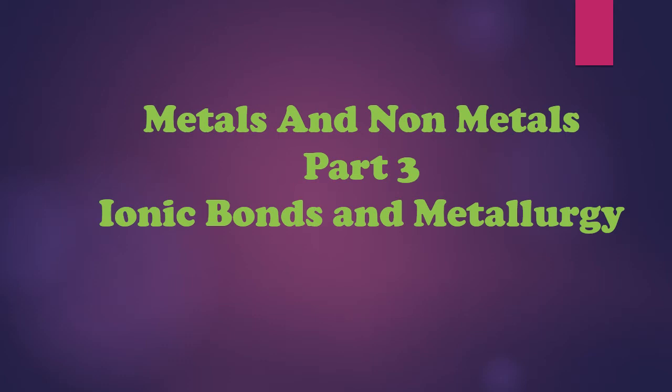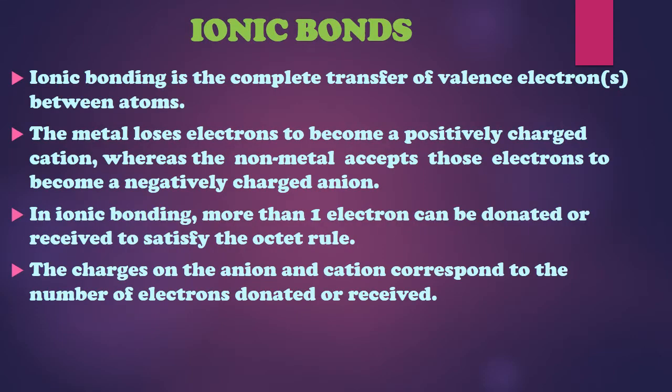Metals and nonmetals, part 3. Ionic bonds. Ionic bonds is a complete transfer of valence electrons between atoms. Valence electrons are the electrons which are present in the outermost shell.